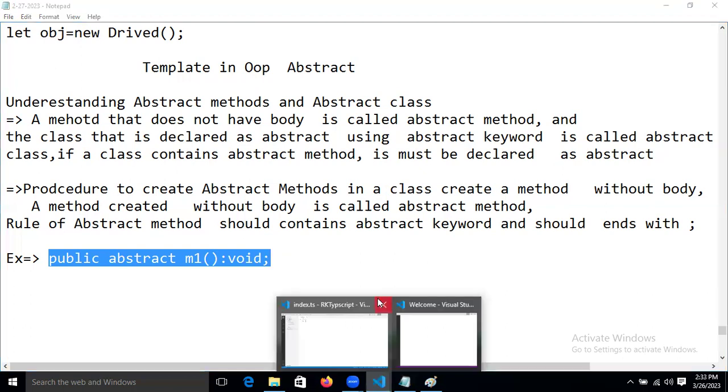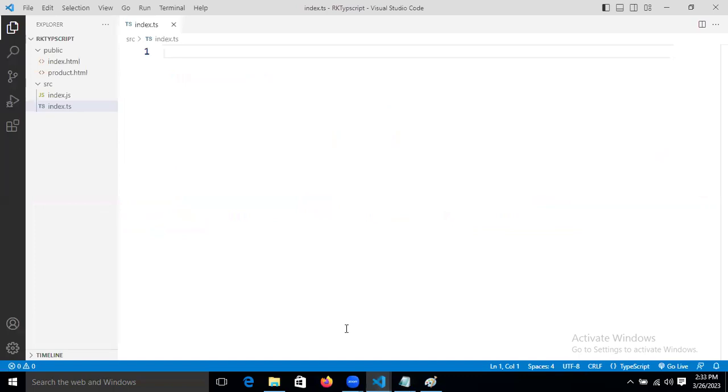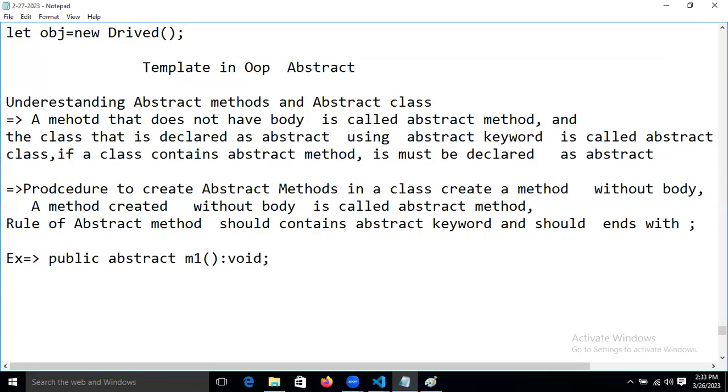Now we will take that example, but some more clarity I need. Some more theory I will touch, then we will conclude all theory in the program.